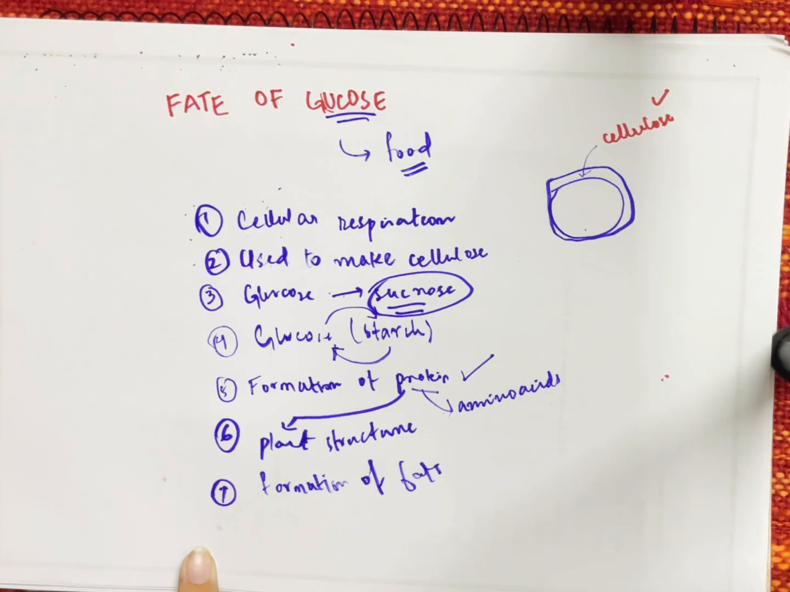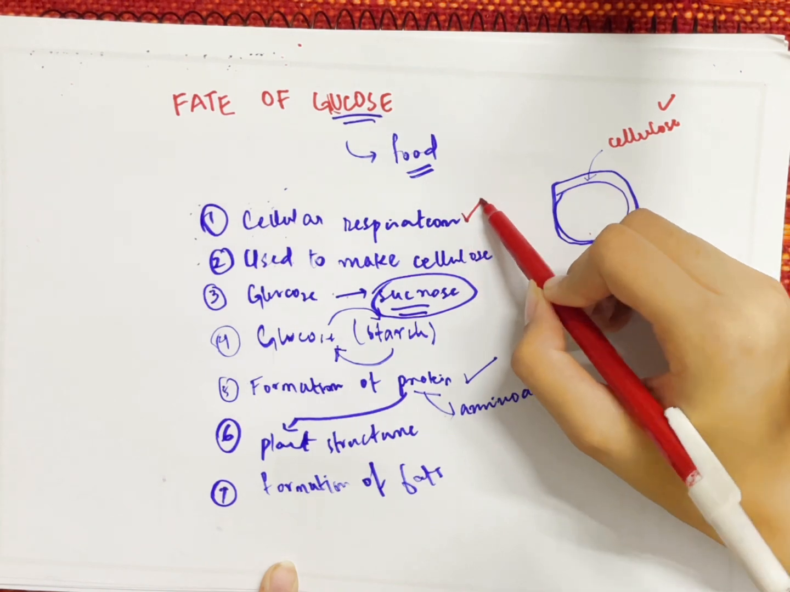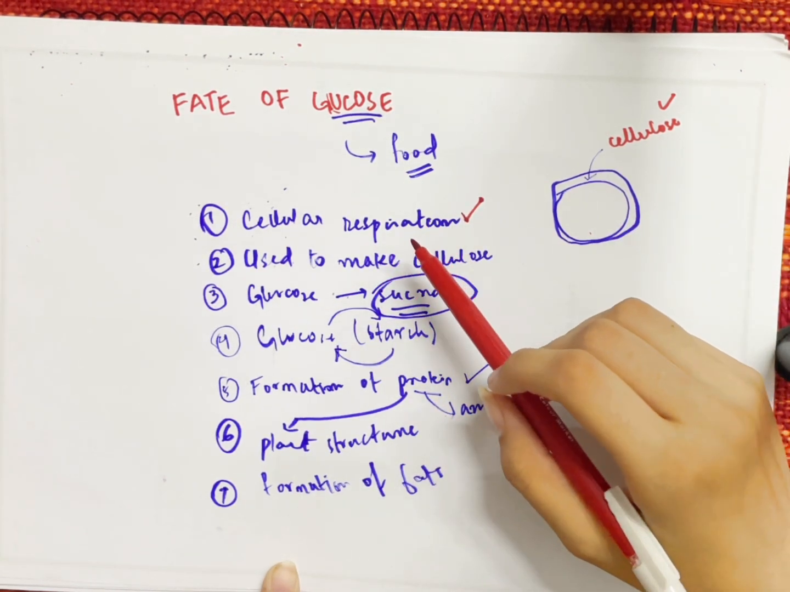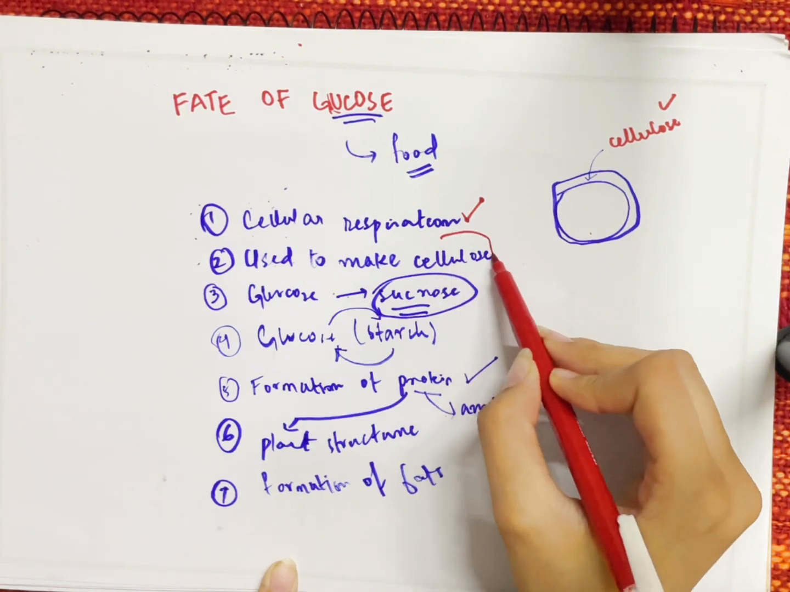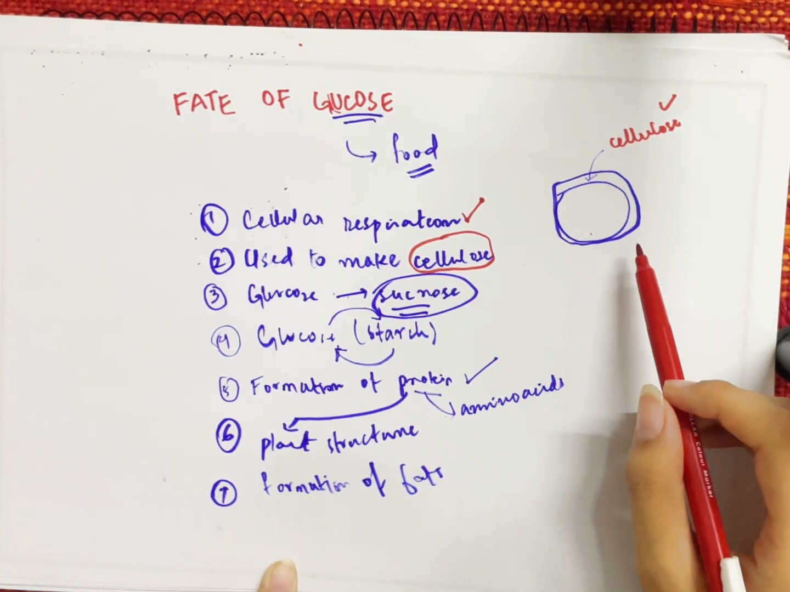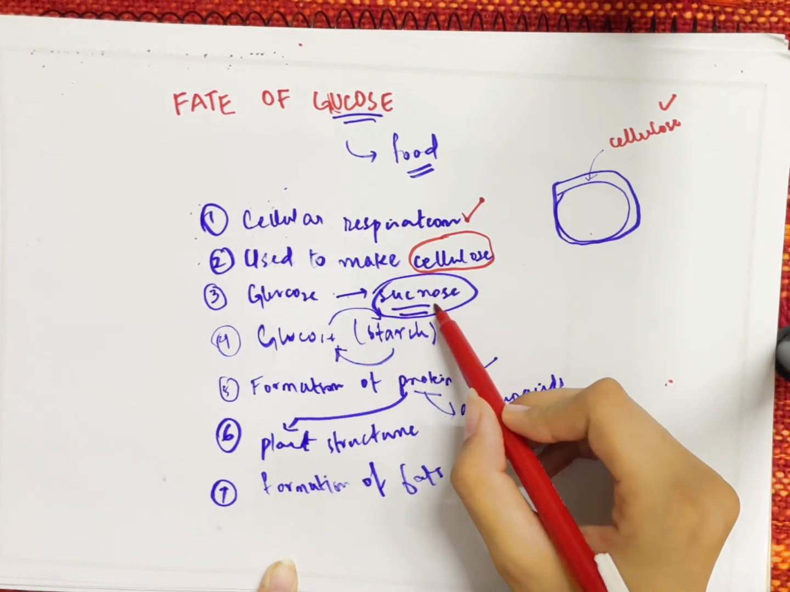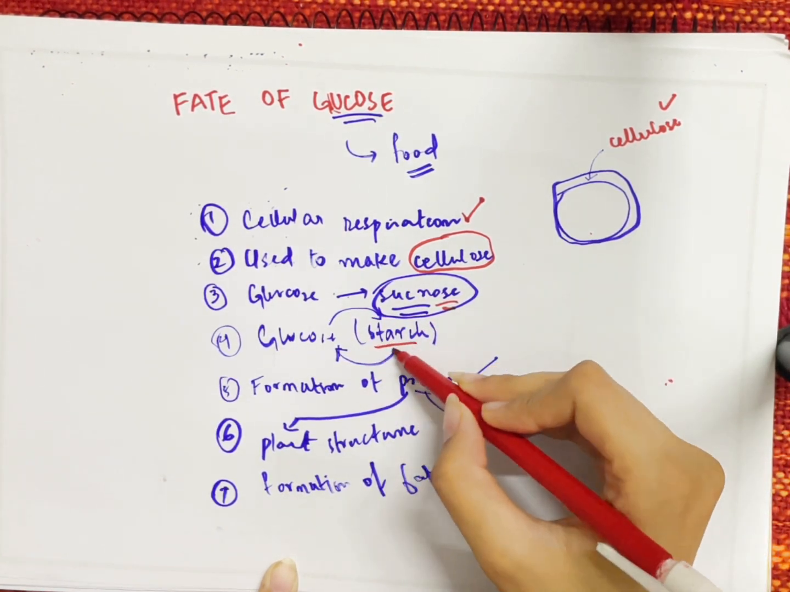These are the seven pointers that show glucose being an important part of photosynthesis. That is the cellular respiration. Glucose is responsible for cellular respiration. It is also responsible for the production of cellulose, that is the main component of the plant cell wall. It is converted into sucrose and then used for further purposes. But if you want to store glucose, then it is converted into starch.